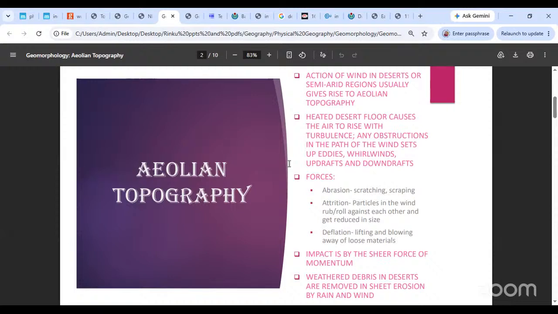The wind usually flows very fast, very unobstructed, and also add to the fact that usually in the deserts, the wind gets heated up and it will start to swirl. Okay, it will start forming eddies. There will be updrafts, there will be downdrafts. The wind can move in an upward direction, the wind can move in a downward direction. Okay, so eddies, whirlwinds, dust storms, all of these will contribute to the erosive and the depositional features. Okay, that is what we are looking at.